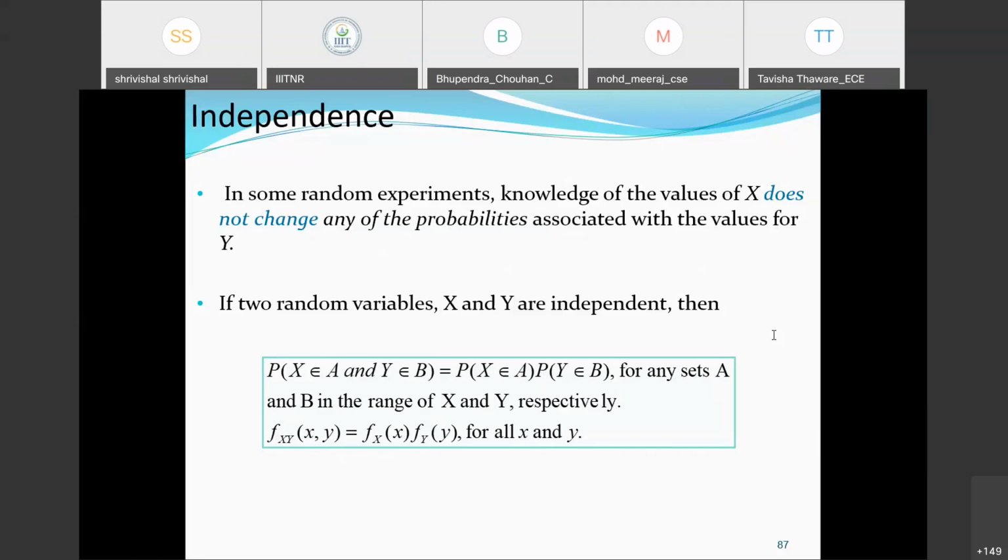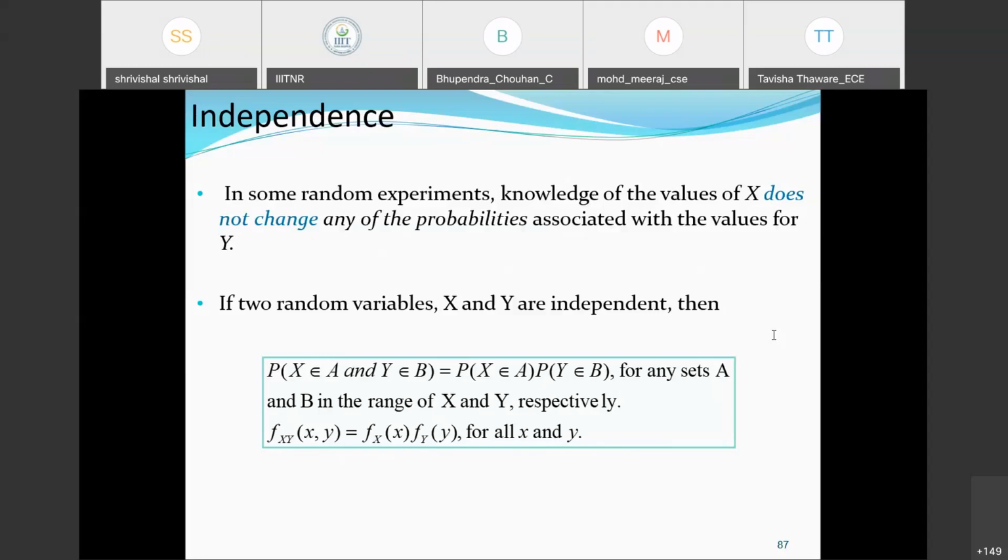So the point is, when I'm performing the two experiments of the dice and the coin, the outcome is not dependent on the other. If the dice shows 1, 2, 3, 4, 5, 6, it doesn't have any relation with the outcome of the coin.